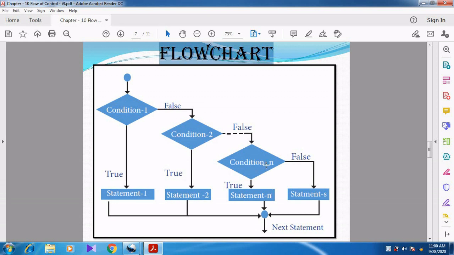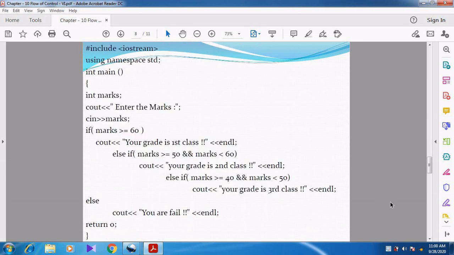Like that we can have n number of conditions, so n number of statements. True means statement, false means next condition. But if the nth condition is also false, we are going to execute the last statement, that is the else statement. Can you understand, students? Right.